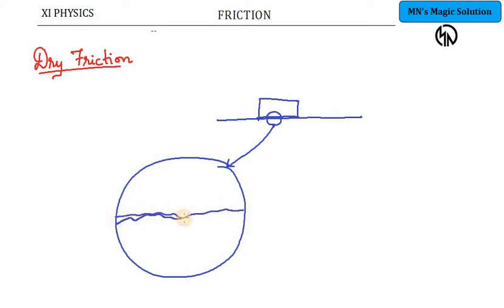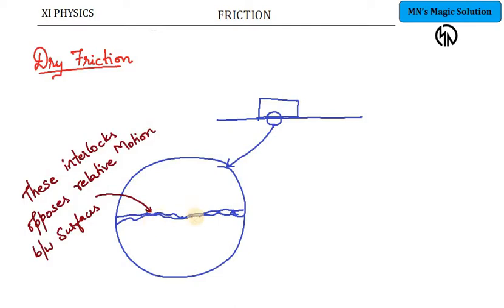The object is here, and the surface will be like this. The points in contact are actually minimal compared to the entire object and the entire surface. The contact is not over the entire surface, but rather at specific points. So at those points the pressure is high.